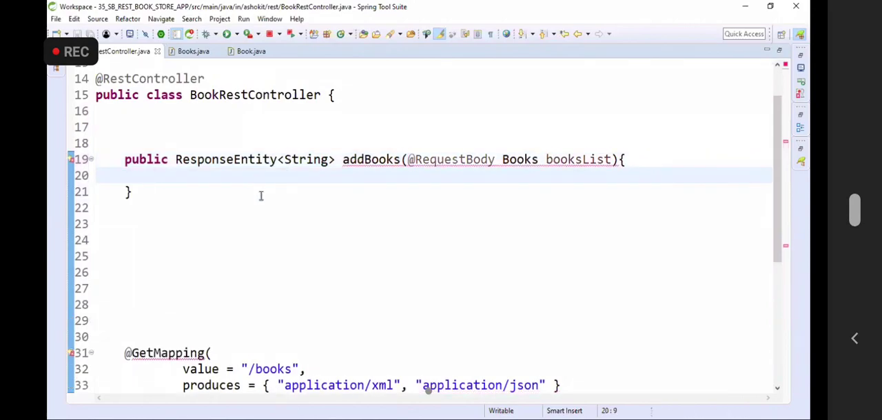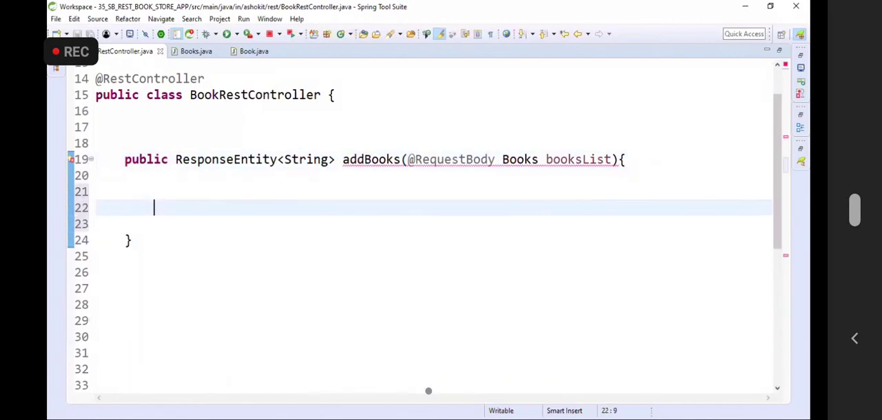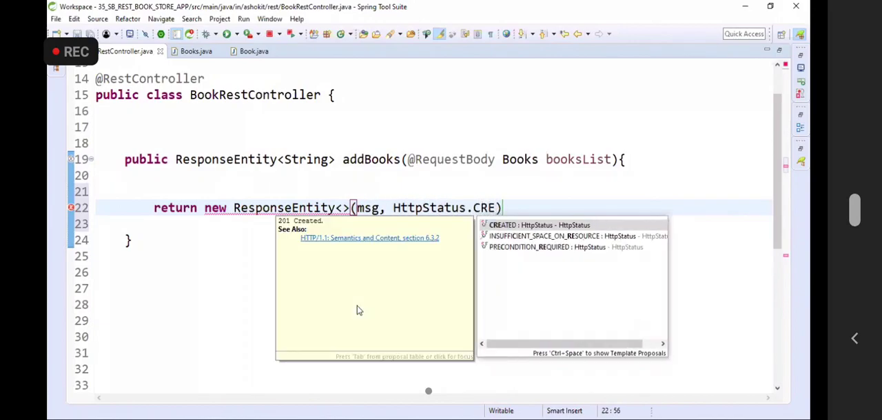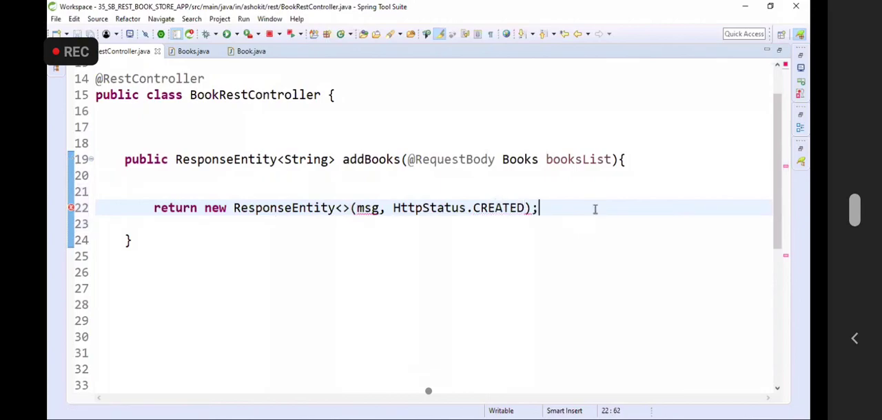Now here I'm going to write some dummy logic. Return new response entity of some message, http status dot created. What is that message? Books added.